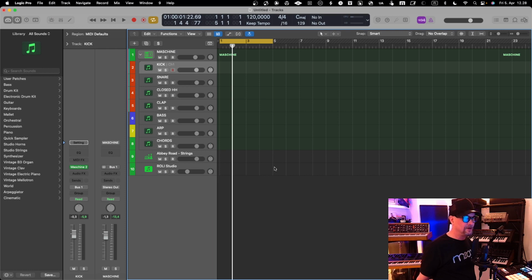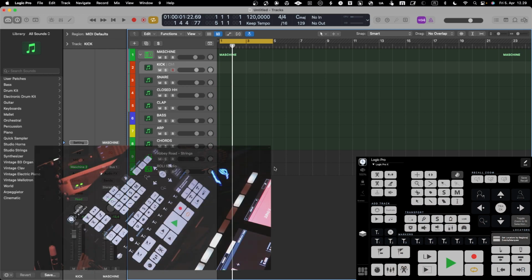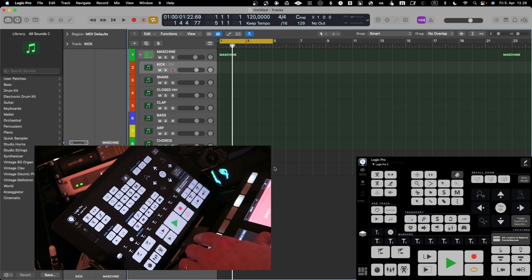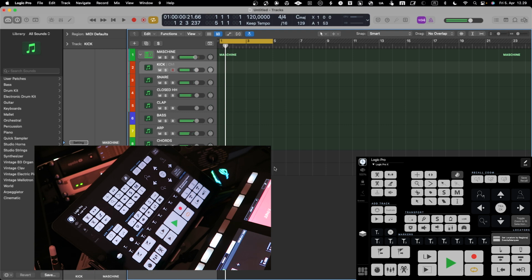Alrighty, let's look at how to use an iPad in music production with Logic Pro X. So what I have here is Metagrid I/O with the default Logic Pro X template. This is something that it comes with, and then of course you can use it and control your Logic Pro X. There are different views that you can add into it. I haven't worked that much with Logic Pro X and Metagrid I/O, but anyway, this is a very handy tool.